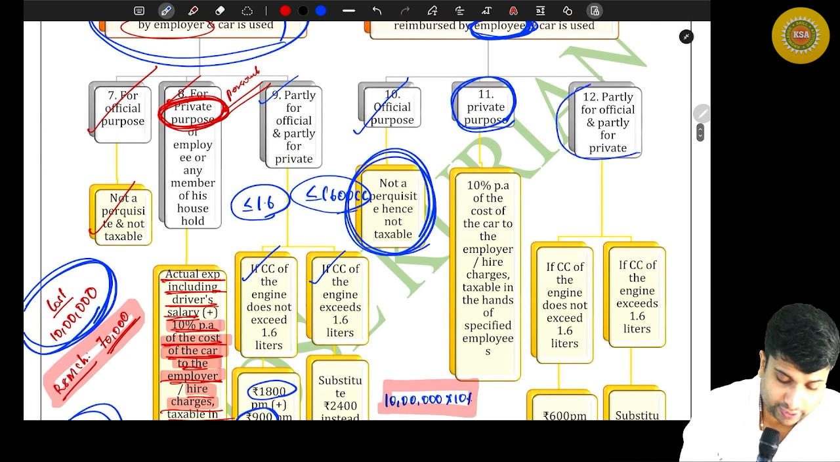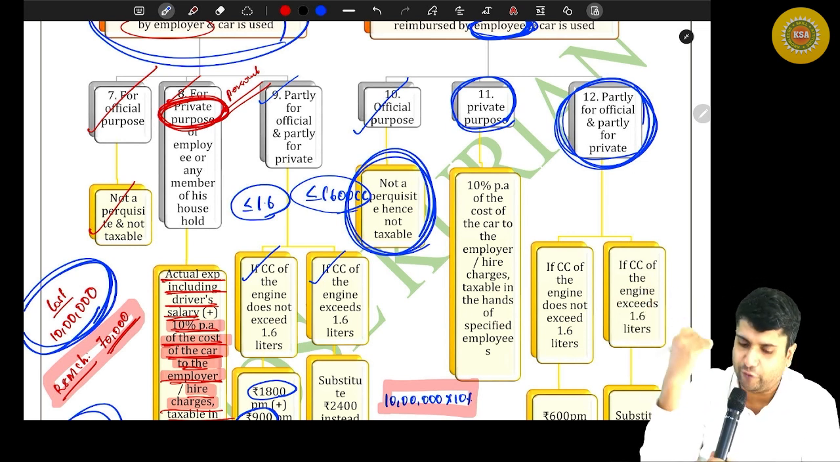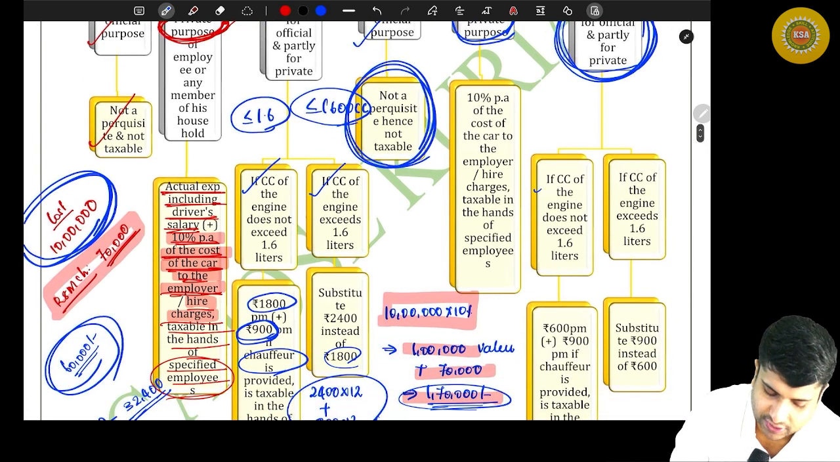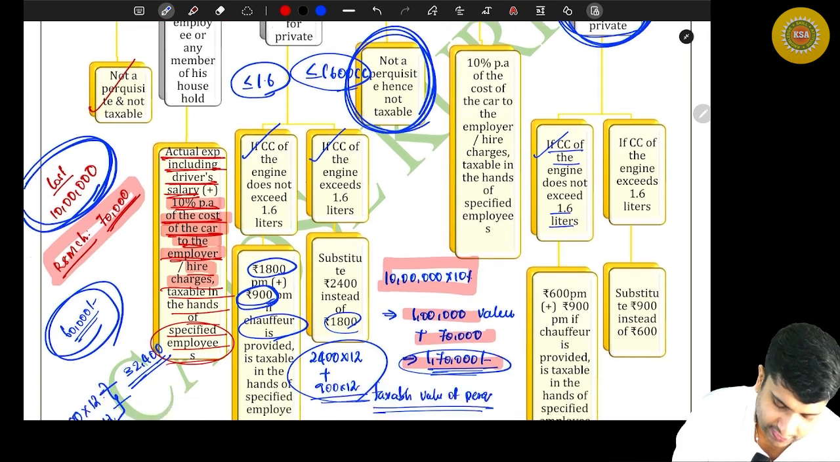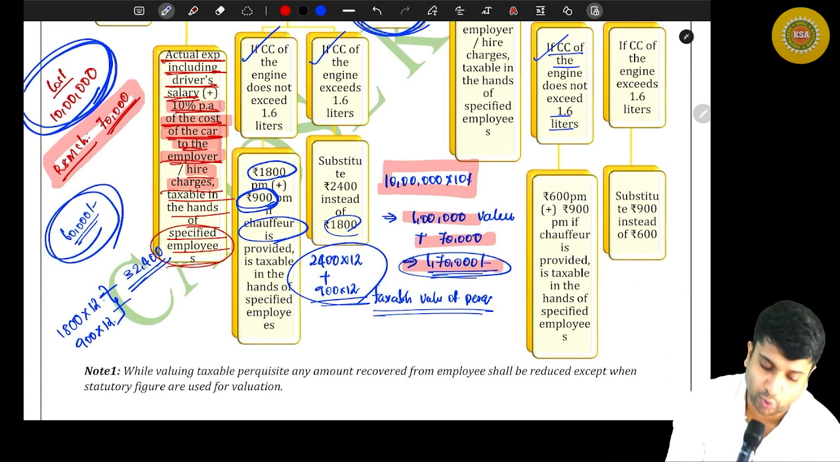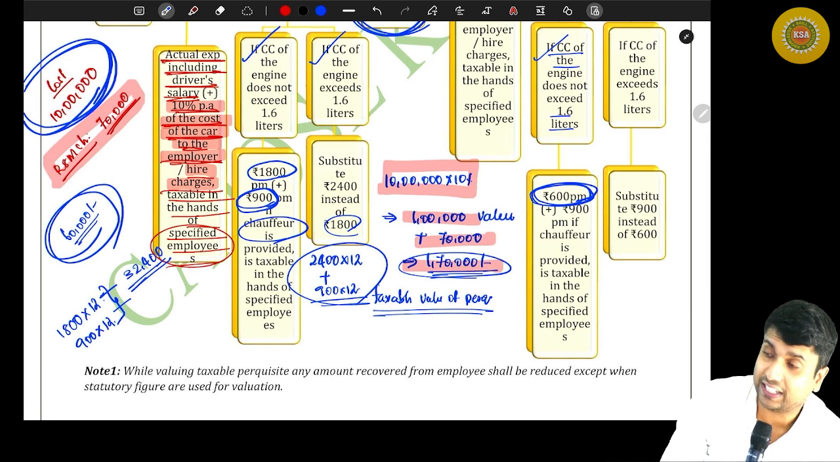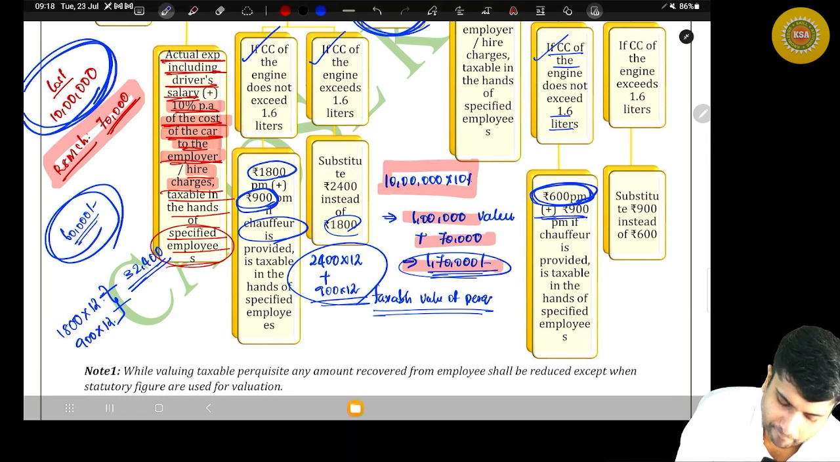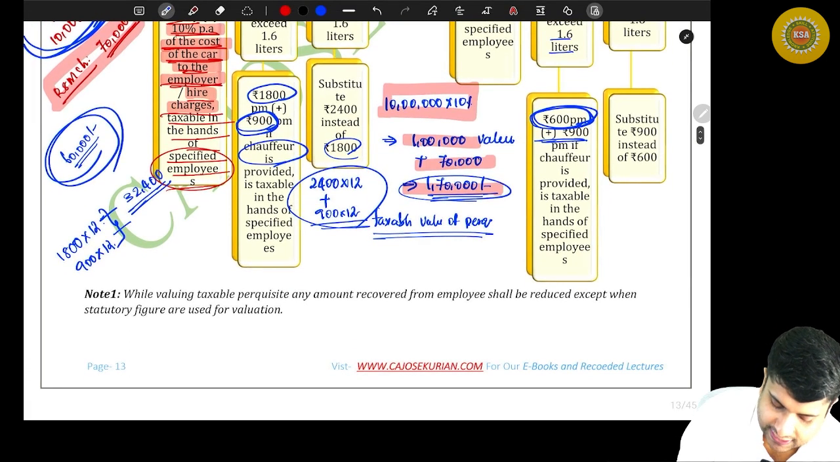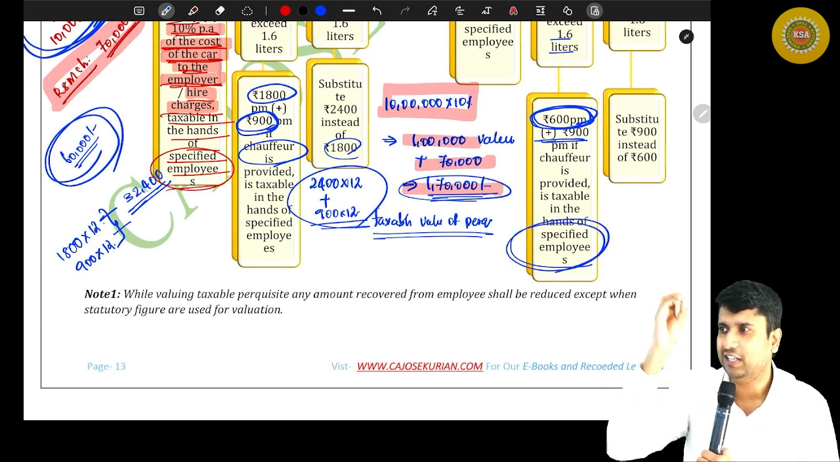What is the third one? If the car is used partly for official and partly for personal purposes, how do you value the perquisite? If the CC of the car does not exceed 1.6 liters, instead of 1800 or 2400, you apply 600 per month as the taxable value of perquisite. And what if there is a driver? 900 per month if chauffeur is provided, taxable in the hands of specified employees. As I've told you, for the time being, forget about specified and non-specified.